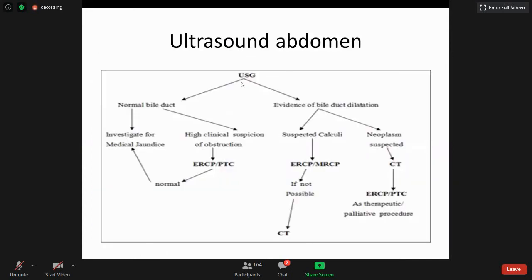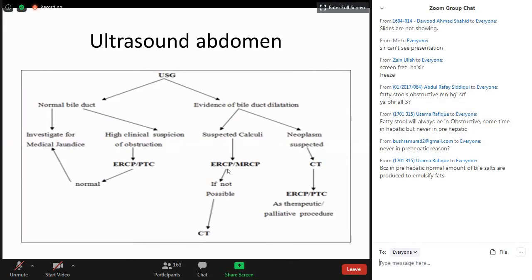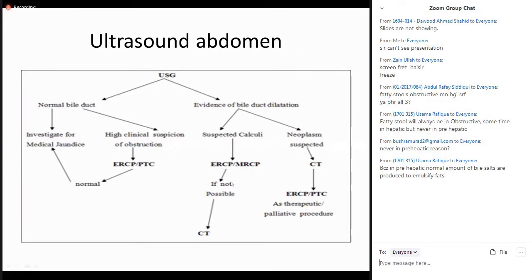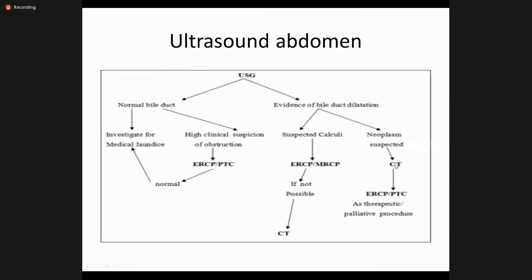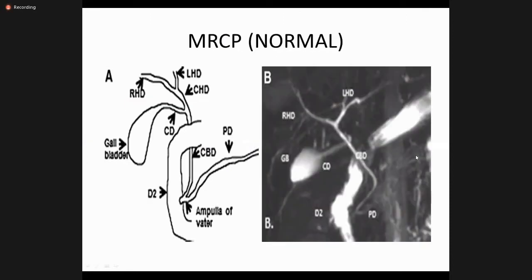And if you do the ultrasound and the bile duct is normal, then you have to investigate for a medical cause. If you have evidence of biliary dilatation and you suspect a calculus, you can go for ERCP or MRCP. And if ERCP or MRCP does not clearly show the cause of jaundice, then you have to go for the CT scan. And if a neoplasm is suspected initially on the ultrasound, then you directly go for the CT scan of the patient. So this is the MRCP.